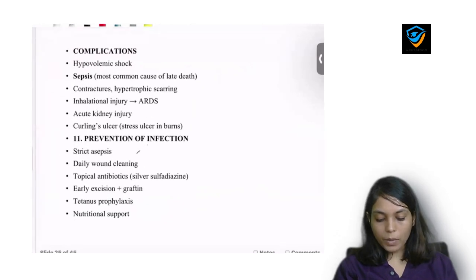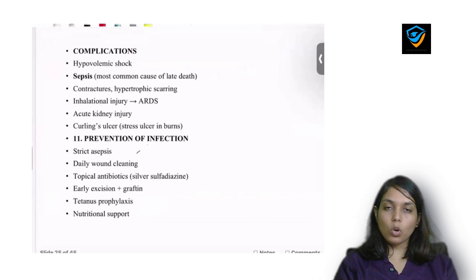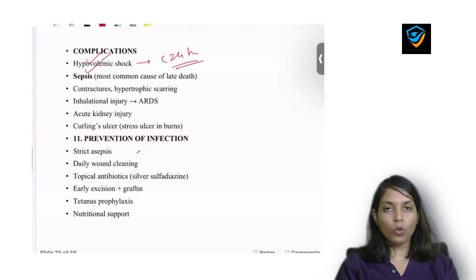Now what are the complications of burn? We have already discussed the complications. Most important is hypovolemic shock when the patient is within 24 hours. So within 24 hours, in the early phase, the most common complication is hypovolemic shock. But if the patient survives after 24 hours, then the most common complication is sepsis, that means septic shock.